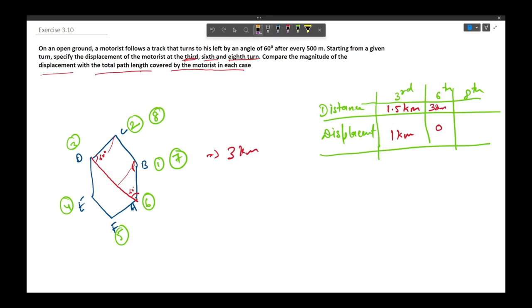Now let us calculate for the 8th turn. The 8th turn is here at point C. So here we see that the distance is AB plus BC, which equals 1 kilometer. Sorry, the distance would be after the whole path, it covers AB plus BC twice. So after covering the whole 3 kilometers, it covers 2 times 500 meters, 1 kilometer. So it is going to be 4 kilometers.